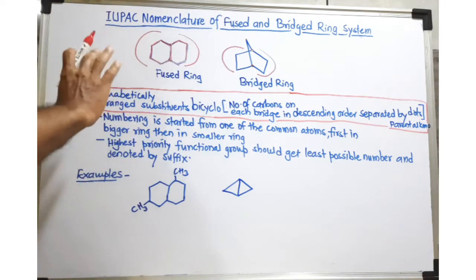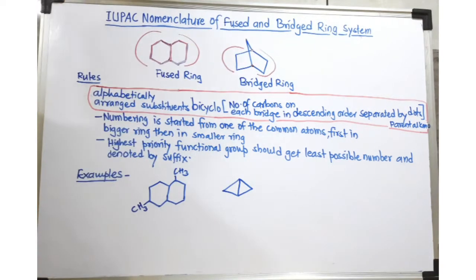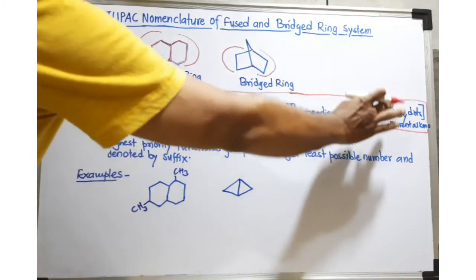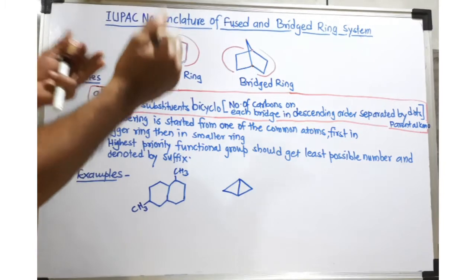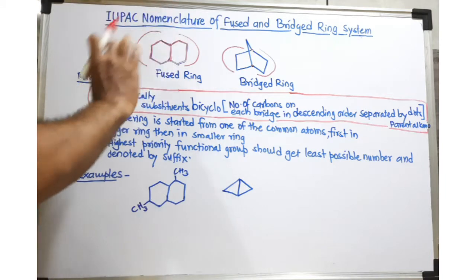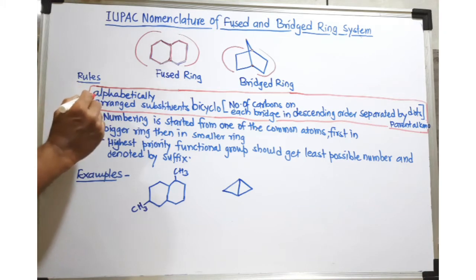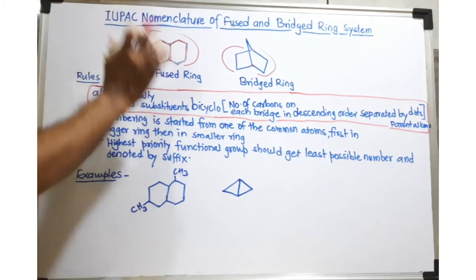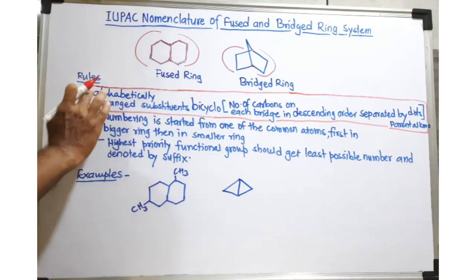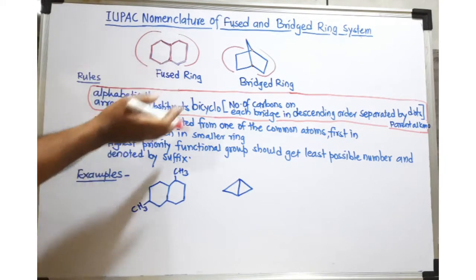Now, for nomenclature, the rules are similar for both fused ring as well as bridge ring. So here I have written a formula type. I have gathered all the rules together and represented them in one formula. So try to understand properly how to provide the IUPAC name. First of all, in the IUPAC name of fused ring and bridge ring, you should arrange all substituents alphabetically with their locant numbers.